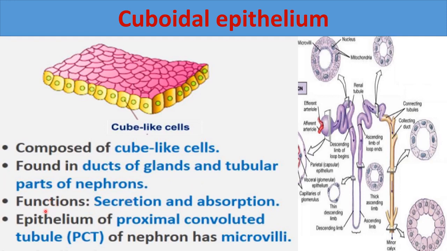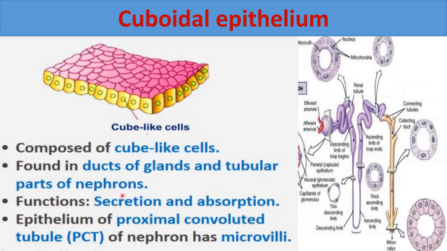What is the function of cuboidal epithelium? Secretion and absorption. Secretion of different substances, because it is present in glands. So the glands' function is to secrete, like these can secrete some hormones. Their function is secretion and absorption also, because these are found in nephrons.